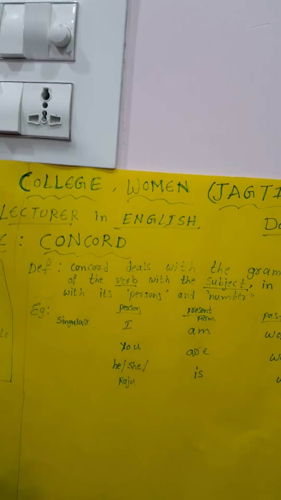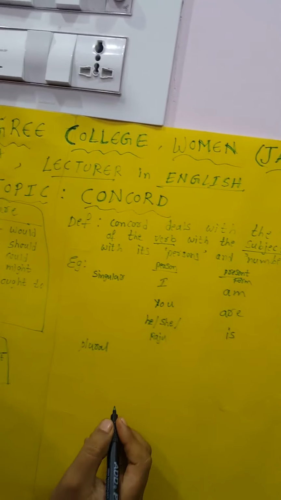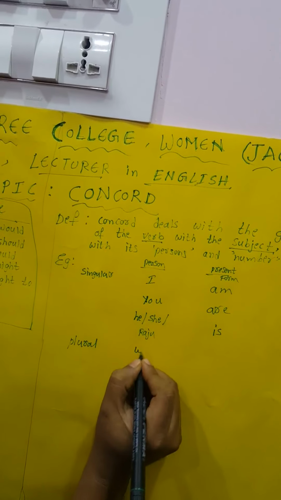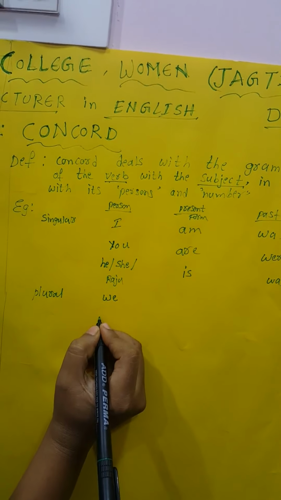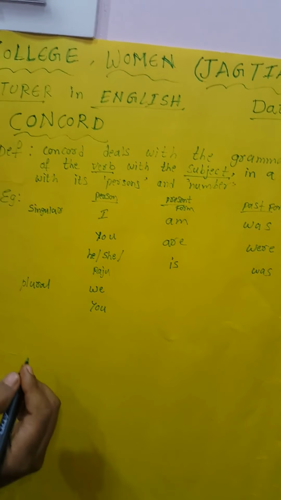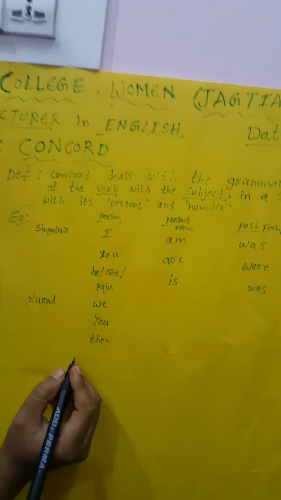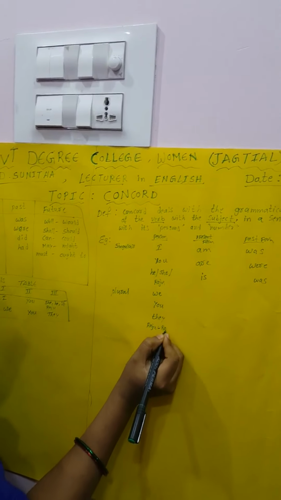Okay, in the plural form, first person we, and second person also you, and third person also they. Any two names like Raju and Ram.